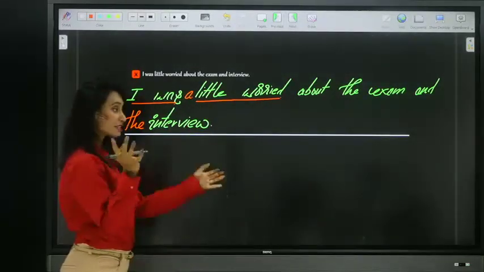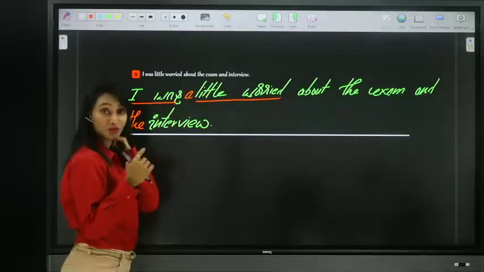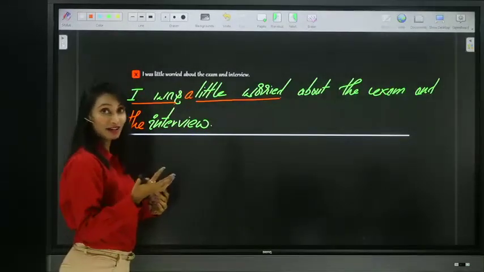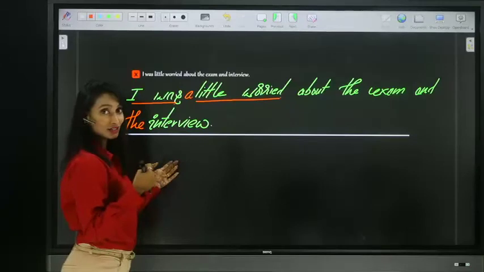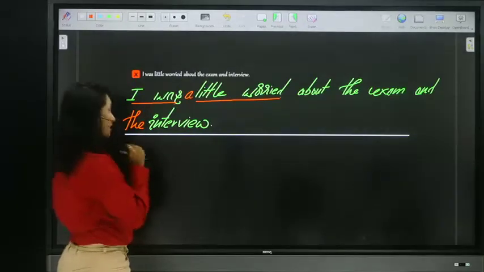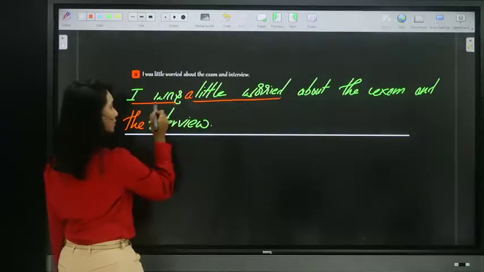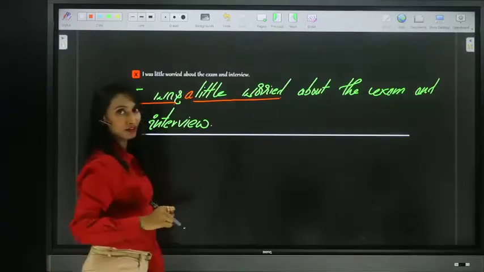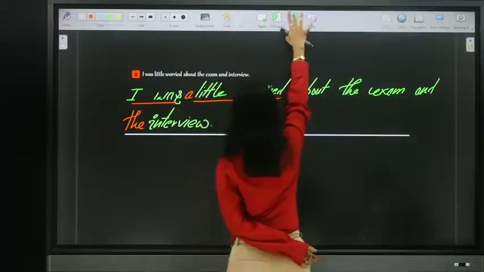You are going to get some more interesting ones like this. You can find more than one error in the sentence. So get ready and try to answer. This is the thing you have to remember: a little, the interview, two errors. Now look at the next sentence.